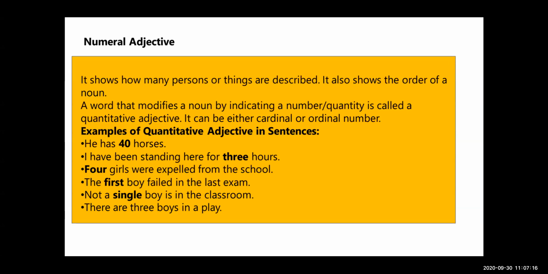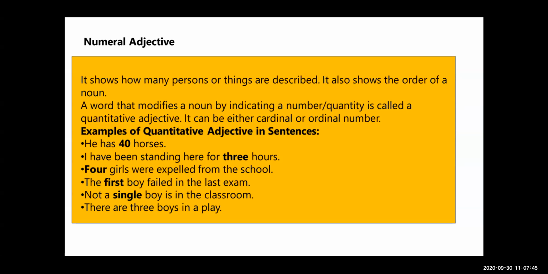So students, see here there are some numbers: 3, 4, first, single. The number is describing the noun, and you can count that noun. Horses you can count, girls you can count, boys you can count. So what is the difference between the quantitative and numeral adjective?